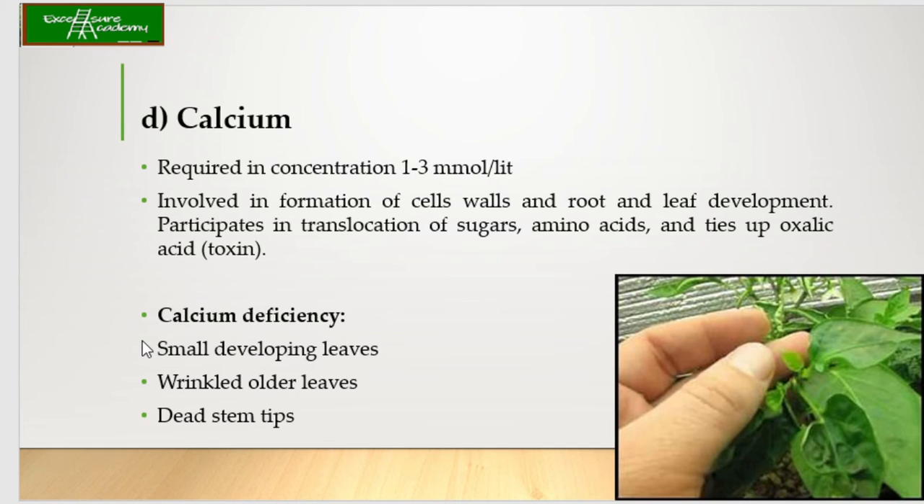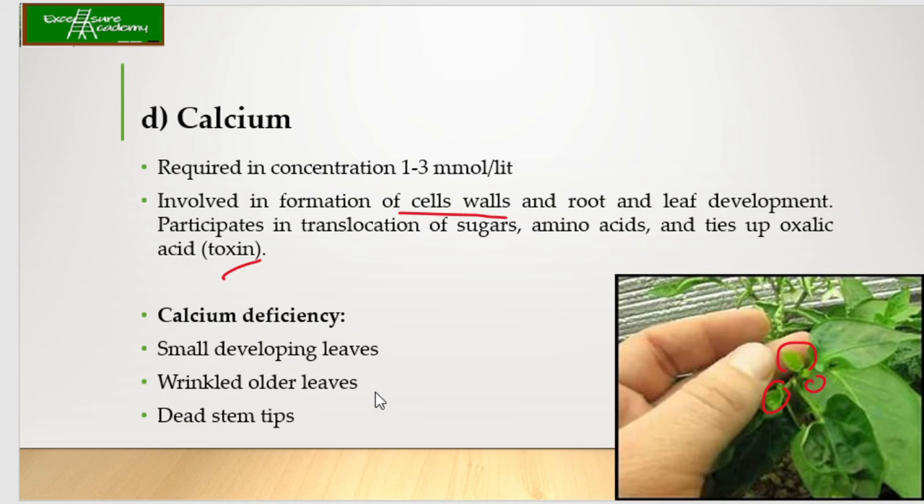It also participates in the translocation of sugars, amino acids, and ties up oxalic acid toxin. Actually, along with that other toxin, it forms the salt and then stores in the vacuoles. Now the calcium deficiency will result in small developing leaves. You can see the leaves are not developing. They remain small in size and they start getting wrinkled, and at the end the stem tips die.